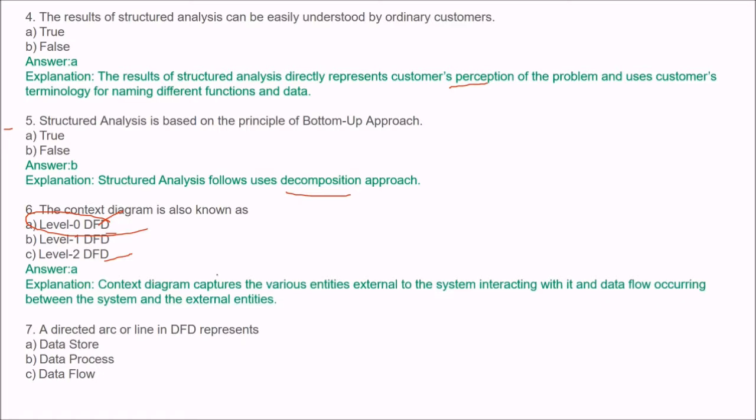The context diagram captures the various external entities interacting with the system and the data flow occurring between the system and the external entities. So system and external entities, level 0 DFD, which is called the context diagram. Next question is, a directed arc or line in a DFD is a directed arc. Is it data store, data process, or data flow? The answer is data flow because it represents the flow of data in the direction of the arrow.